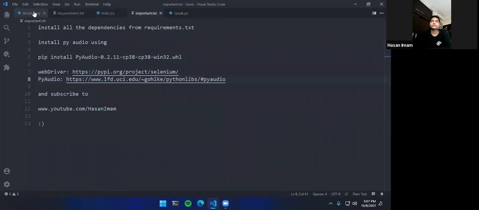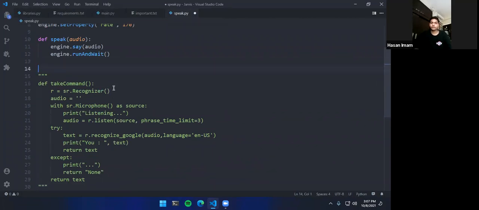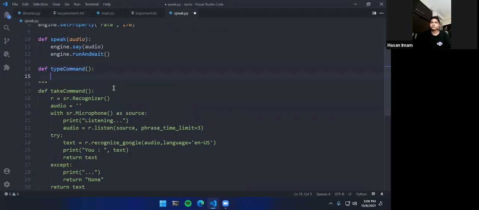So let me just quickly go into speak.py. We will remove the take command function. Let me just remove that. And here we will create def type command, and then we have text equals to.